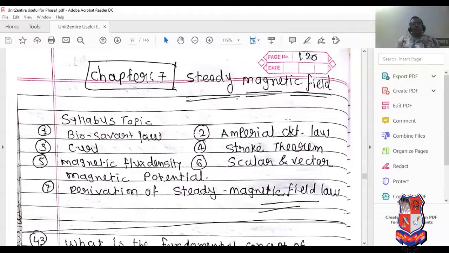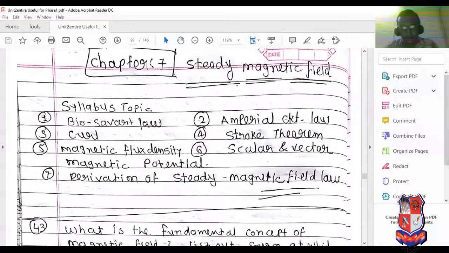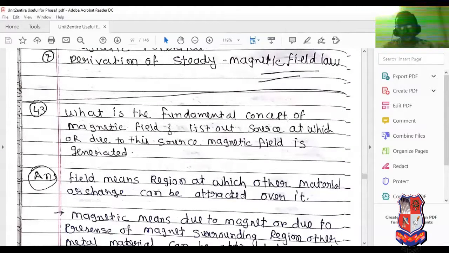In this, we have learned the topics Biot-Savart law, Ampere's circuital law, Coulomb, Stokes theorem, magnetic flux density, scalar and vector magnetic potential, and other points. Now, what is the fundamental concept of magnetic field? List out the sources due to which a magnetic field is generated. Now, I will explain with the help of the whiteboard.